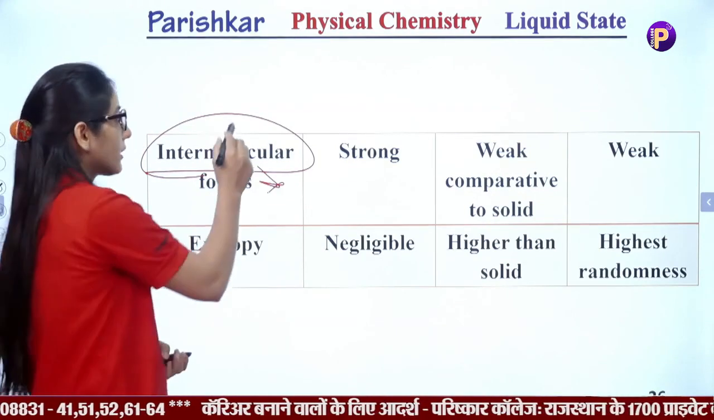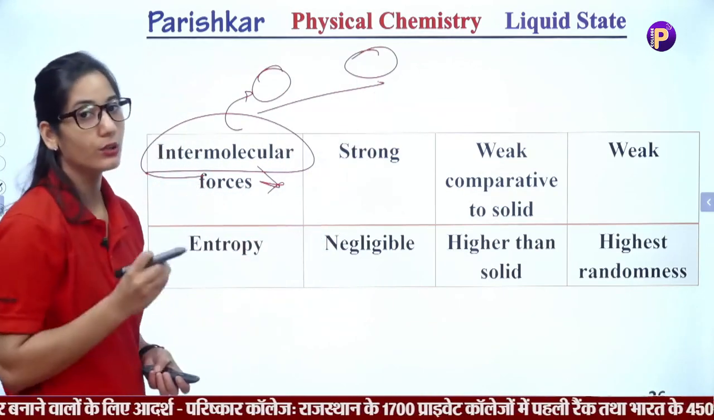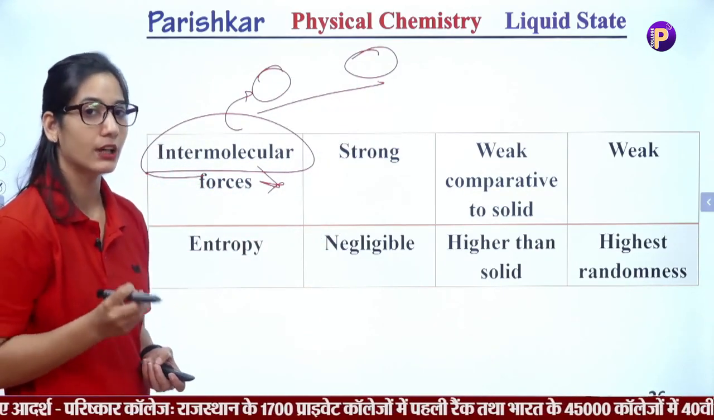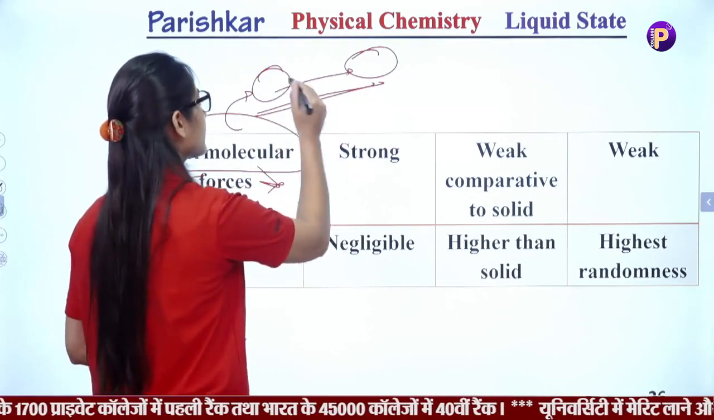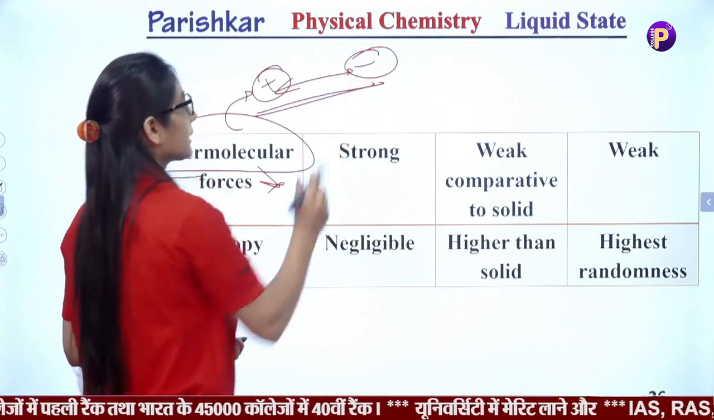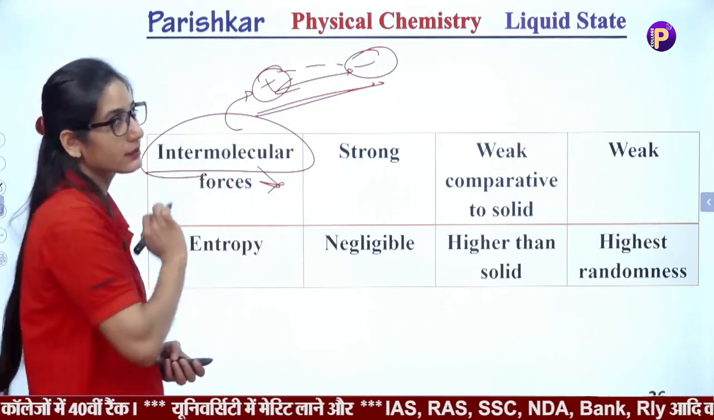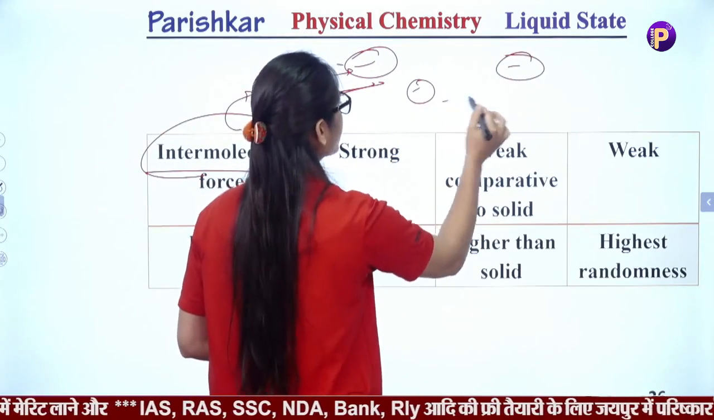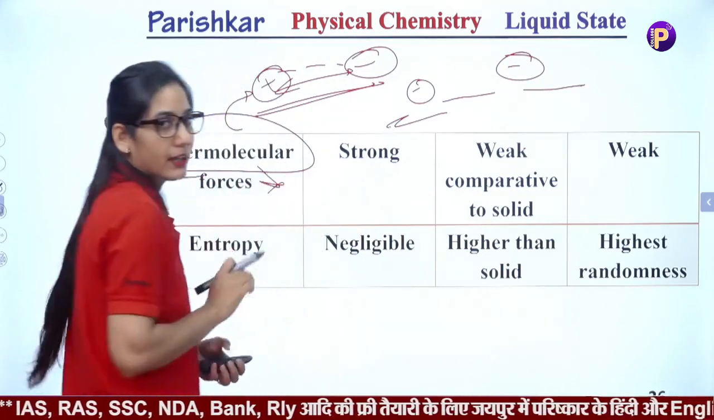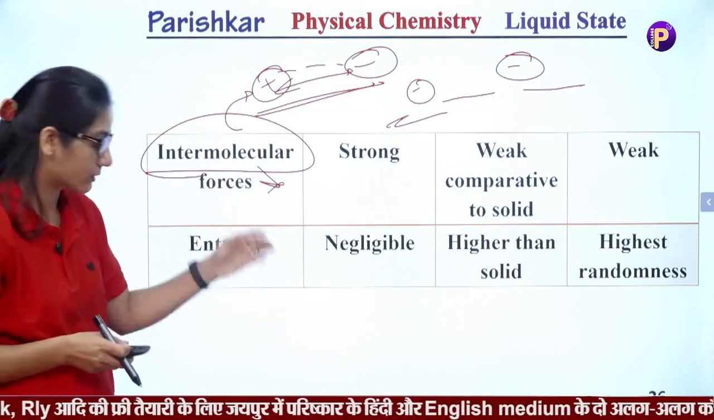As we said, intermolecular forces are the interactions, or Coulombic interactions, between atoms, molecules or particles. If the particles have opposite charges, they will show attraction towards each other. If they have similar charges, they will repel each other. These kinds of interactions are known as intermolecular forces.